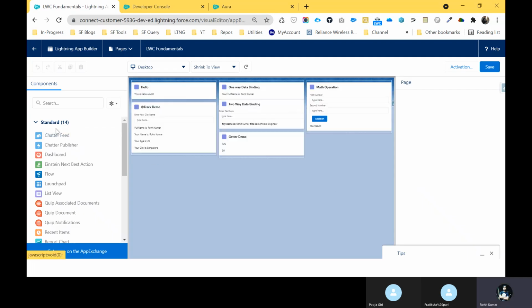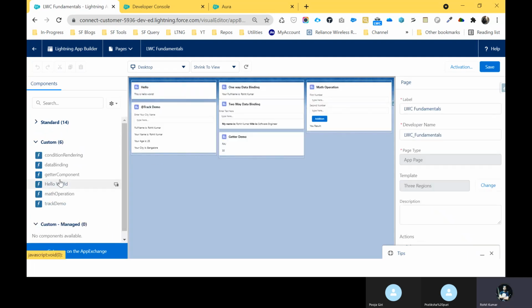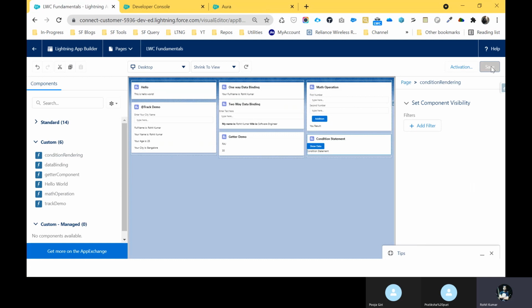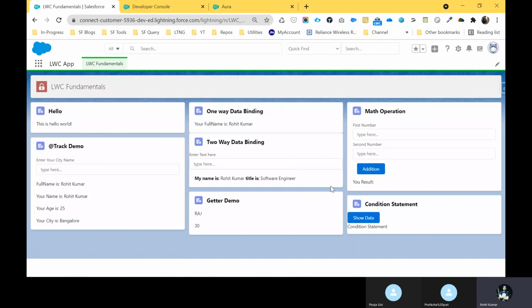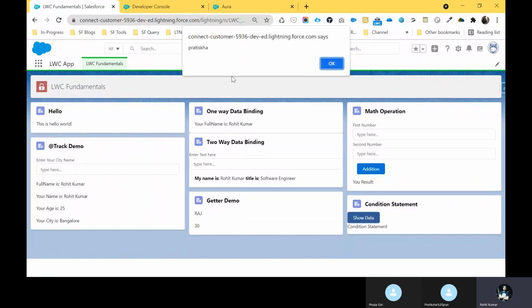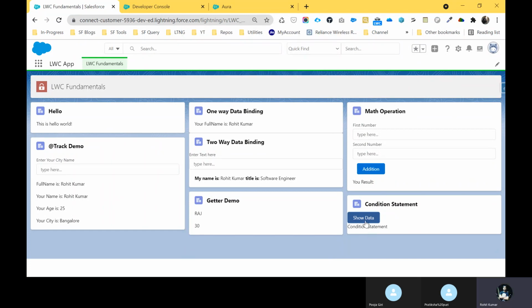Drag and drop that particular component, conditional rendering, under this section, save it and go back. Once you go back, you can see my button, show data. Once I click this show data, you can see the Pratiksha function alert. This is the on click. Here you can see the output.